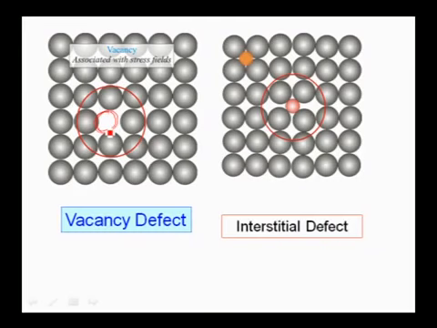Come to the next one, interstitial defects. Here all regular constituent particles are present in their original positions. Along with that, one more particle is located here as well as here. Means some extra particles are present in the unit cell. Because of the presence of these extra particles, the density of the lattice increases. These are the two types of stoichiometric defects observed in covalent compounds.